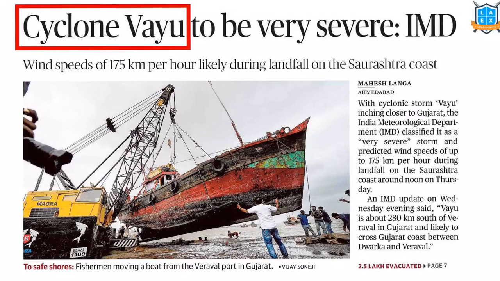If you observe today's newspaper, there are many articles on this particular issue called Cyclone Vayu. In this context, we should understand what is this Cyclone Vayu, how tropical cyclones like these are formed, what are the impacts of tropical cyclones, are there any mechanisms to reduce the impact of tropical cyclones?